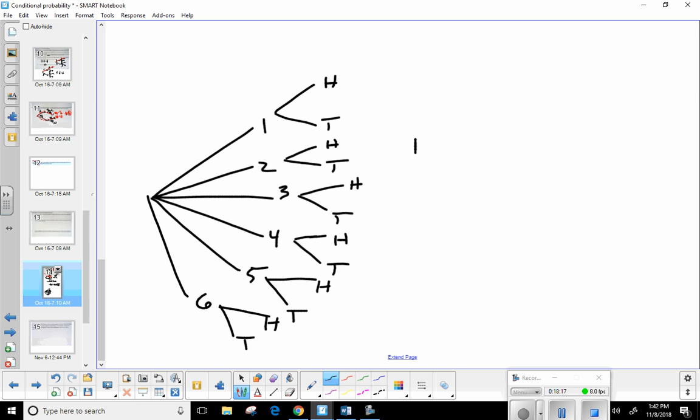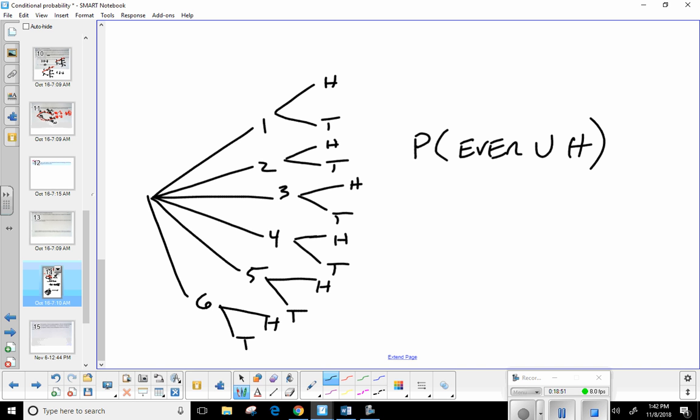The wording is going to be very specific here. Because if you're looking for a multiple of 2 and a heads, you're just going to be looking for the one branch where that can happen. Okay, but if I were to say the probability of an even number or heads, then I'm going to be adding up those individual probabilities.